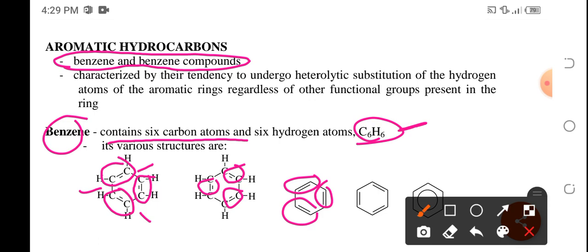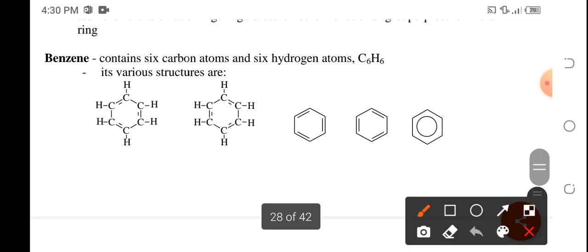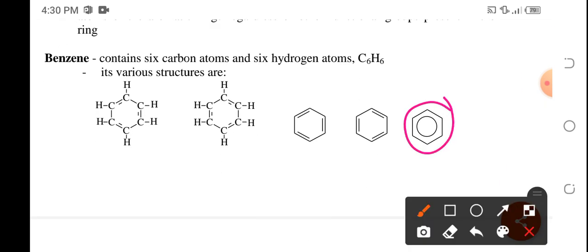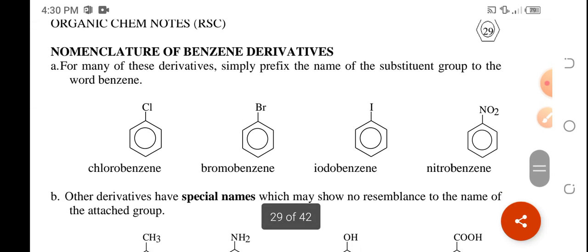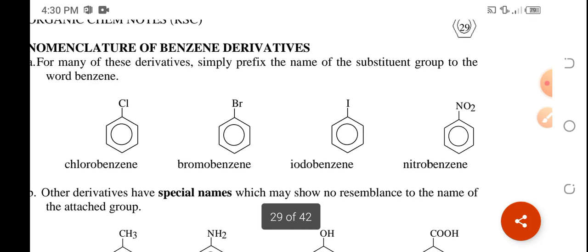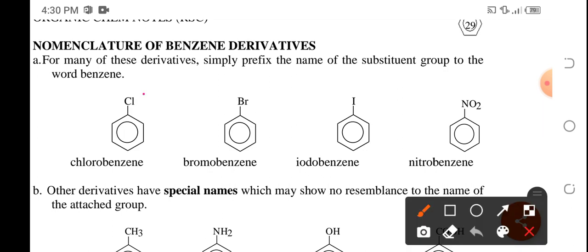Okay, because of this alternating double bond, kahit saan pwede ditong mag-start basta alternating, okay, pwede nating isulat na hexagon with a circle in the middle, okay, in the center. Now, how are you going to name that benzene derivatives if there are now substituents? Okay, so if substituents are halogens, just name it as, so if this is the benzene ring, and